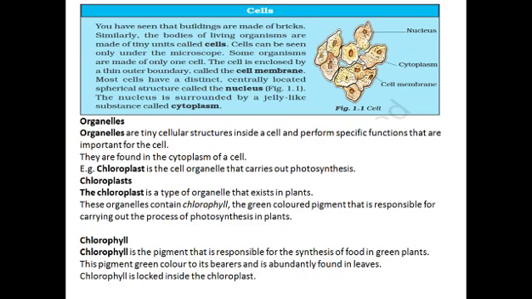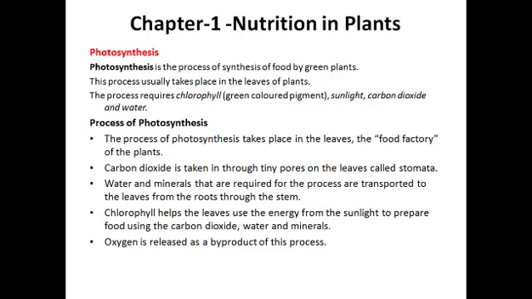What is chloroplast? Chloroplast is a cell organelle that is present in a plant cell. And why is chlorophyll important to the plant? Because chlorophyll consists of the green colored pigment that is responsible for carrying out the process of photosynthesis. Now move forward. What is photosynthesis? Photosynthesis is the process of synthesis of food by green plants. So the synthesis of food in green plants is known as photosynthesis.